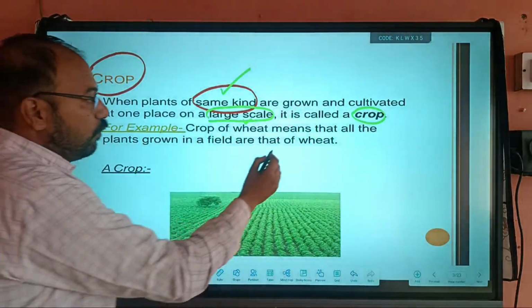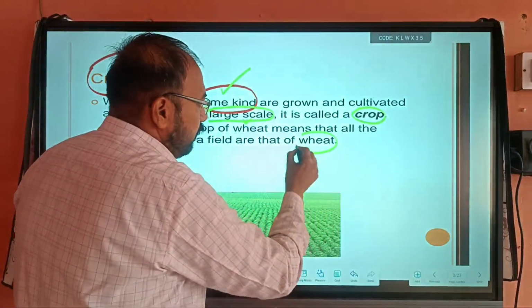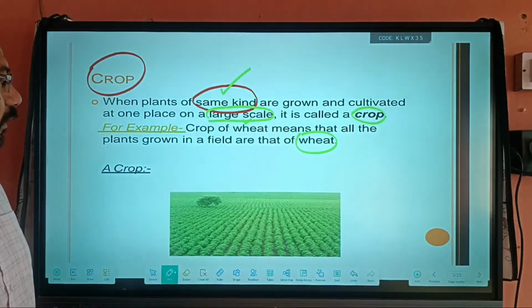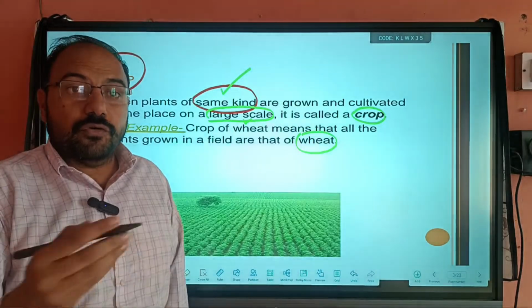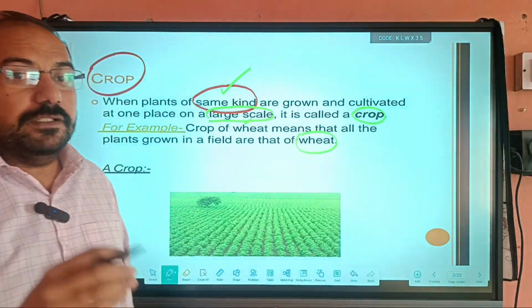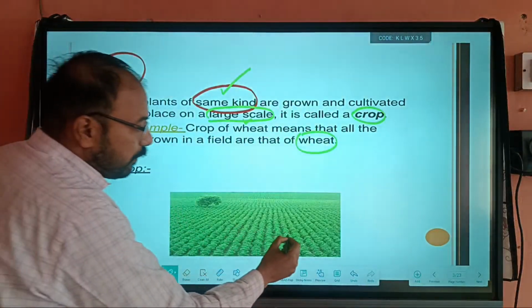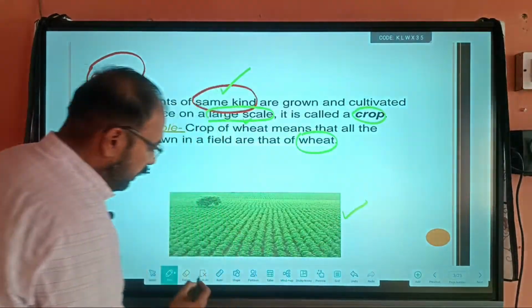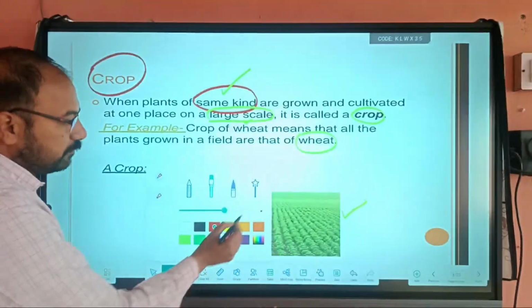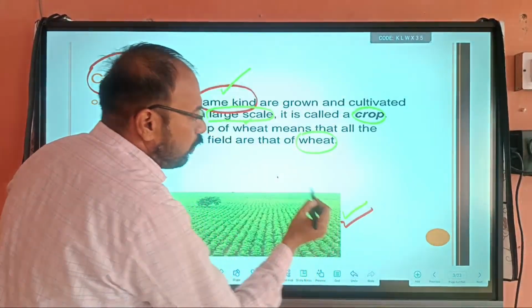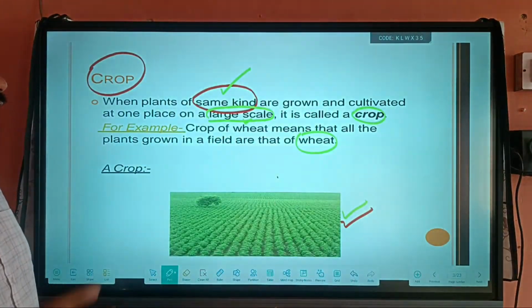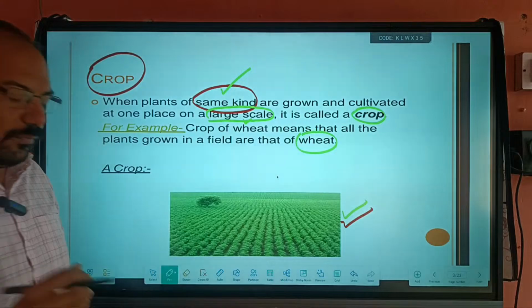So for example, the most important example is wheat. As we already told, wheat is a source of carbohydrates and provides us instant energy. So these are examples. Here the same type of plant grows at the same time; when the same type of plant grows, that is known as a crop.